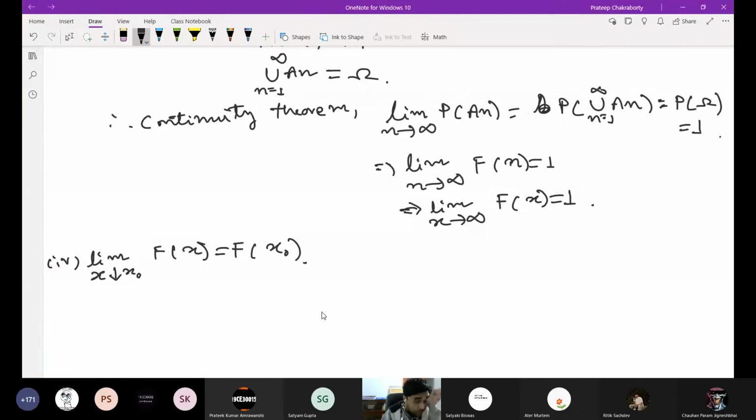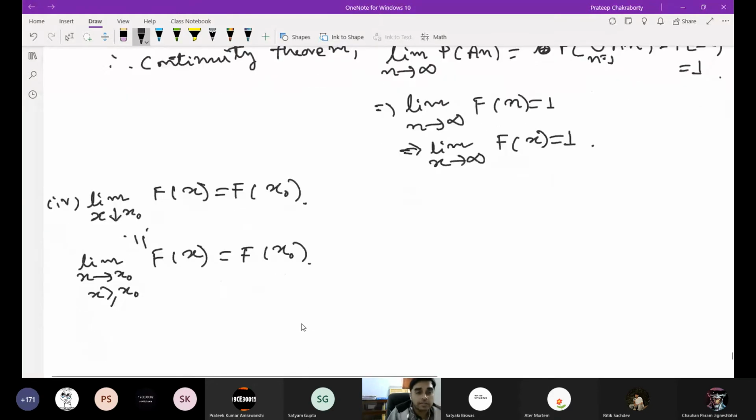So what does this mean? This is nothing but the limit as x goes to x0, where we need x greater than or equal to x0, of F of x is F of x0. Do you know what this is called if this happens?